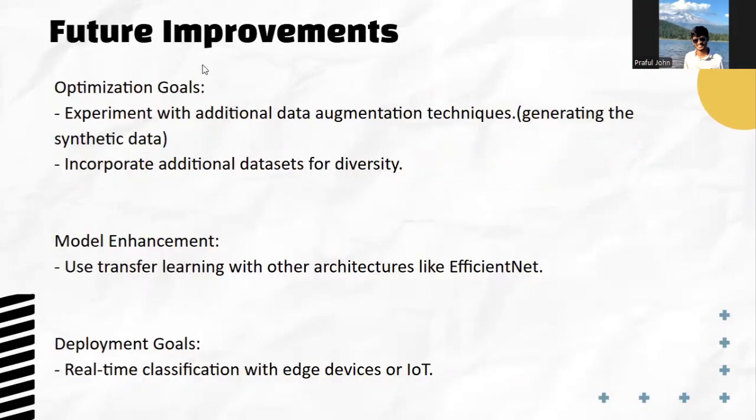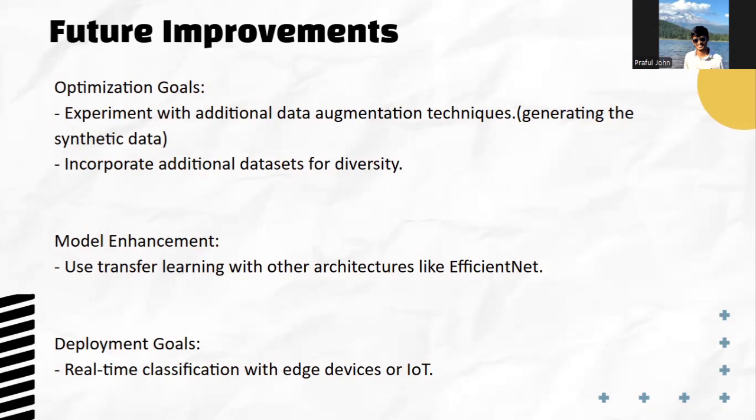So what are the future improvements? We think we can use data augmentation techniques to generate synthetic data. Since we will have more data, we can train on that data and move to generalization techniques as well, like using regularization. We can also incorporate additional datasets for diversity, like data that was not used for the model, maybe metals, and maybe some plastic images.